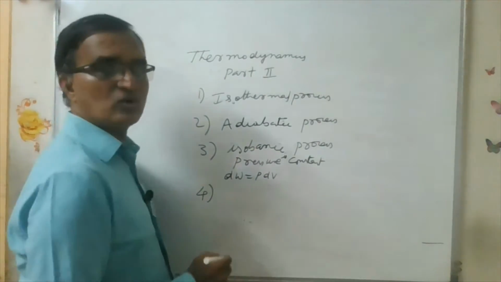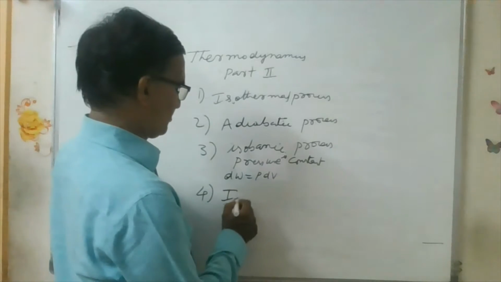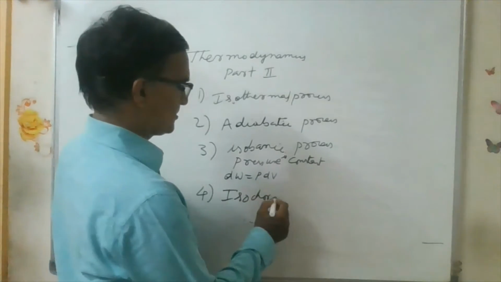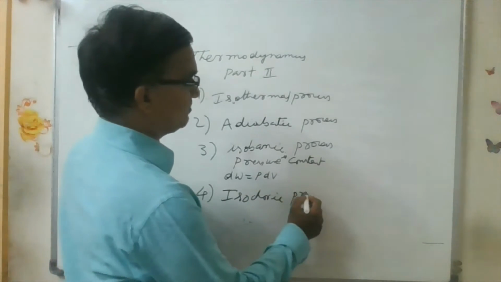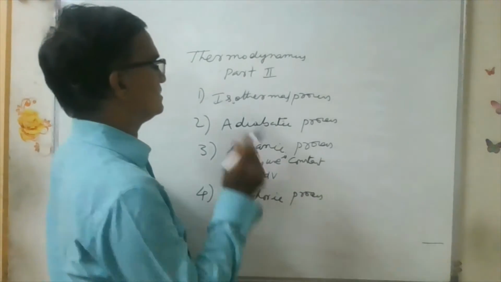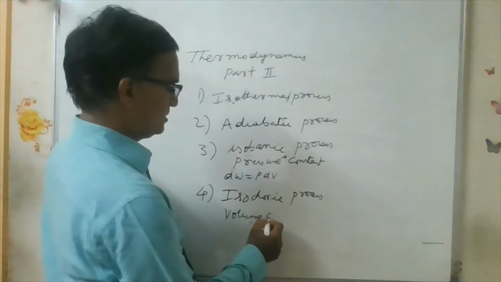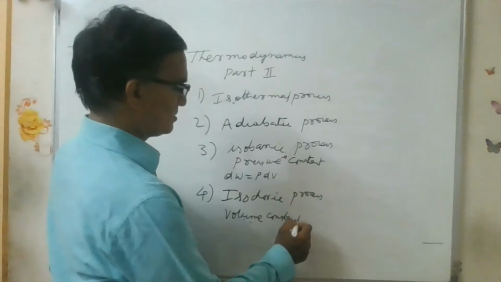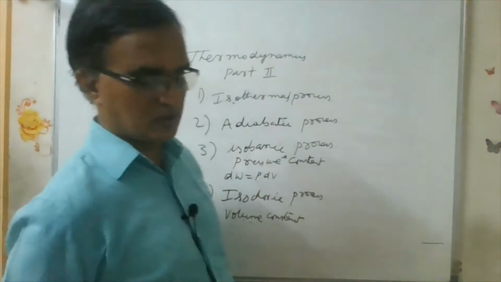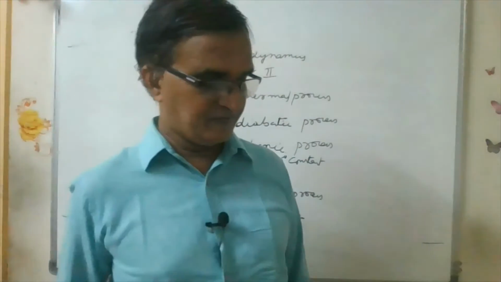Fourth one is isochoric process. Isochoric process means volume remains constant. That is called isochoric process. Okay, so these are the things that you have.